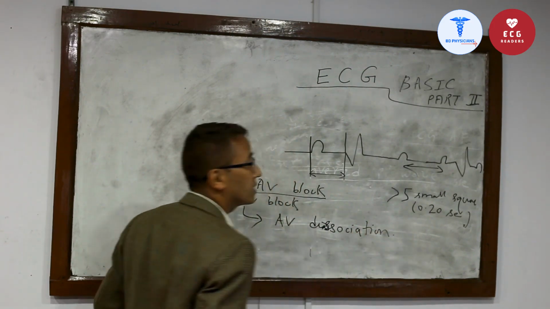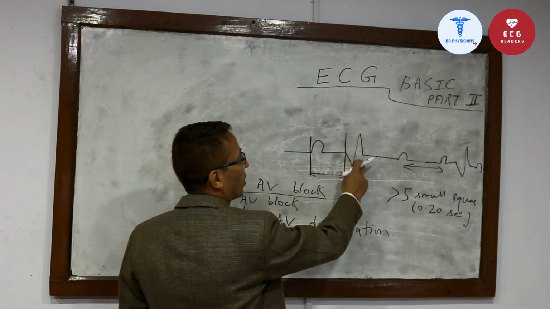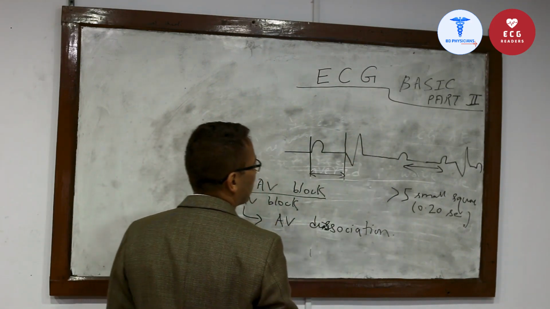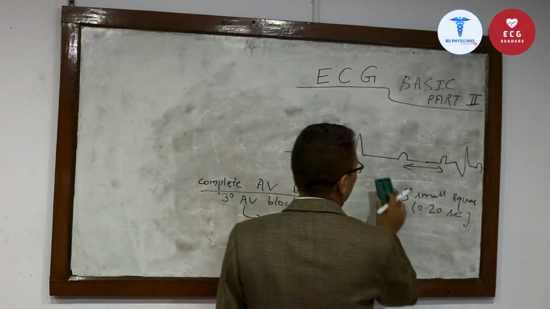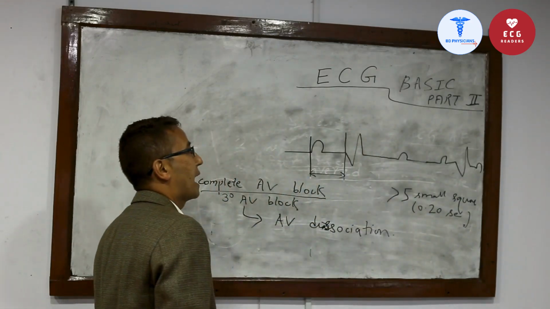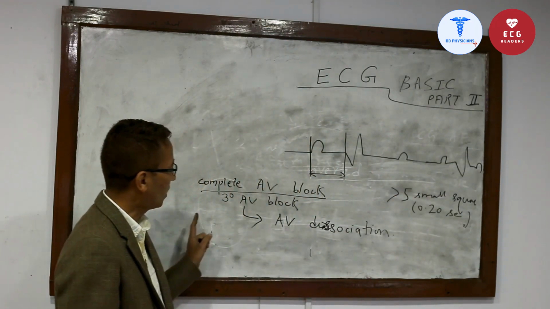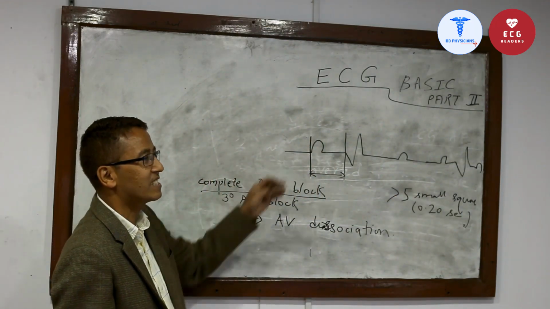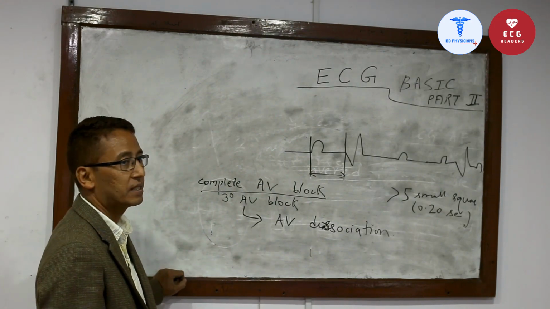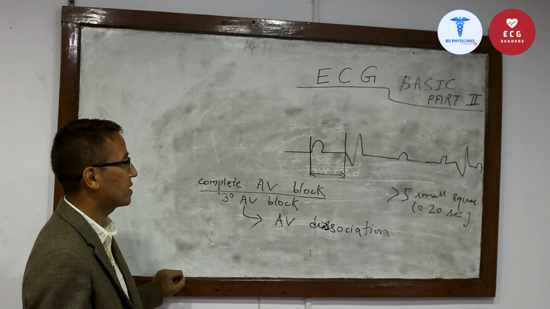Normally what happens is every P wave should be followed by a QRS complex, and after some time there should be another P wave, another QRS complex and T wave. But here this relation is disturbed. So the atrial beat occurs at its own rate, the ventricular beat occurs at its own rate.